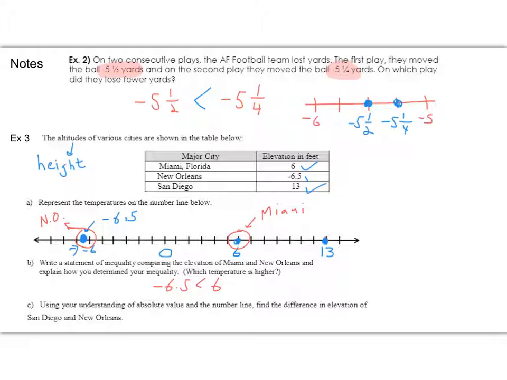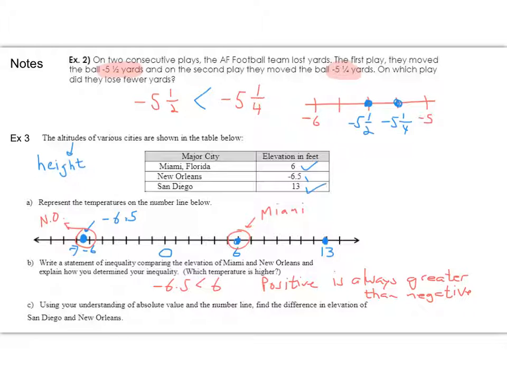Well, I guess you could say positive is always greater than negative. You could also say that this altitude is to the right of this altitude, which would make this larger and make that smaller.